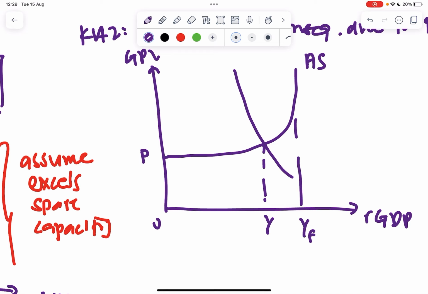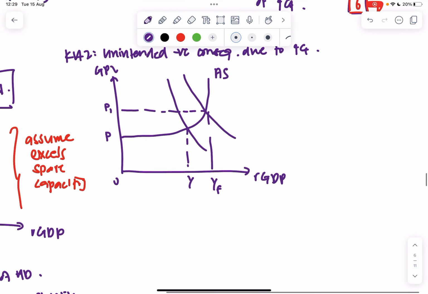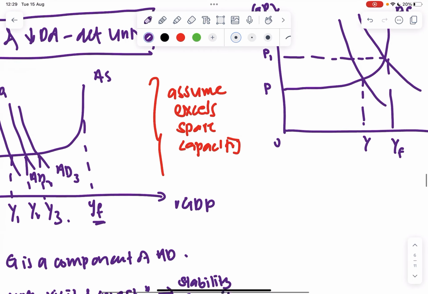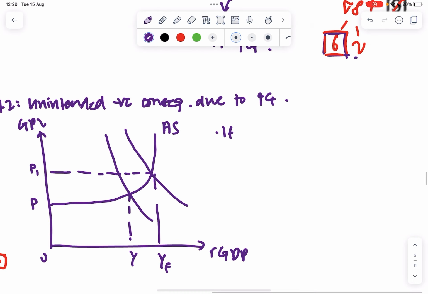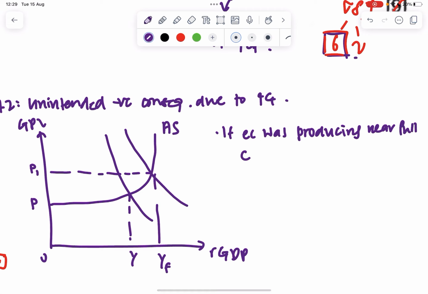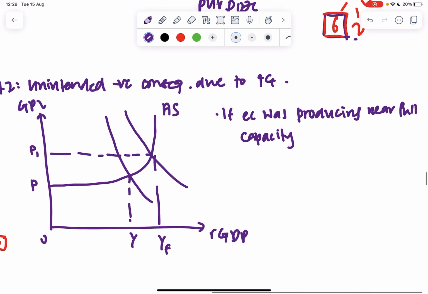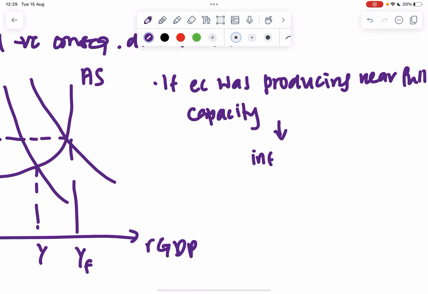YF. You realize this injection by the government would actually lead to a rise in general price levels for the economy, right? So now here we assume excess spare capacity. What we say is, if the economy was producing near full capacity or near full employment, the additional government expenditure could actually lead to inflationary pressures.